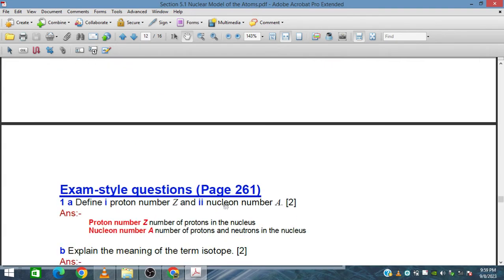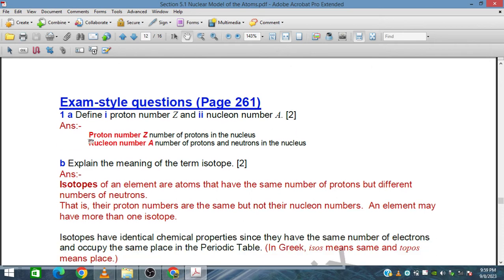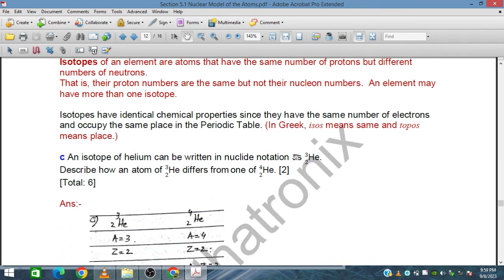And these are exam style questions. Define proton number Z and nucleon number A. Explain the meaning of the term isotopes. Isotopes of an element are atoms that have the same number of protons but different numbers of neutrons. That is, their proton numbers are the same but their nucleon numbers are different, and elements may have more than one isotope. Isotopes of helium can be written in nuclear notation as this.